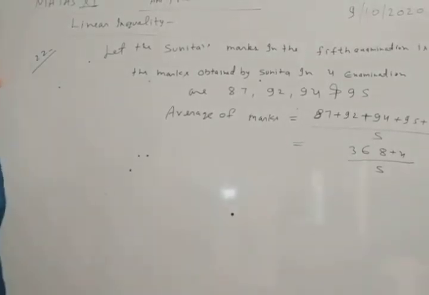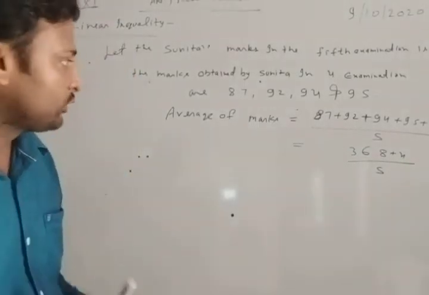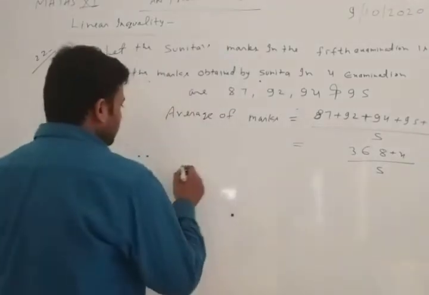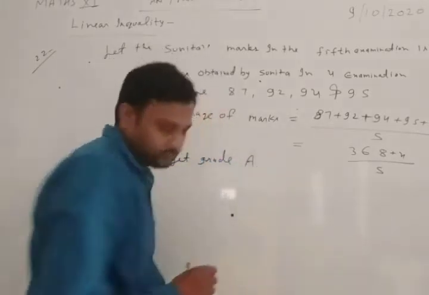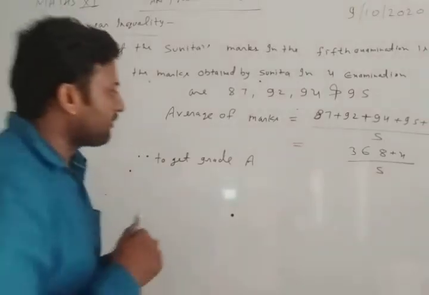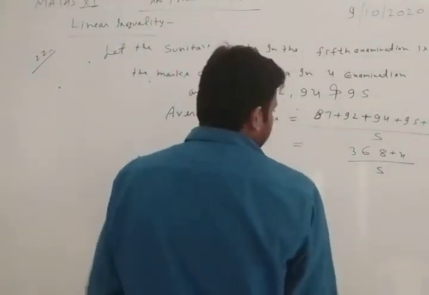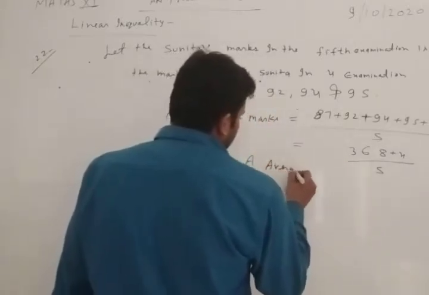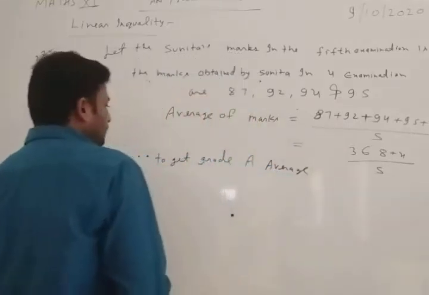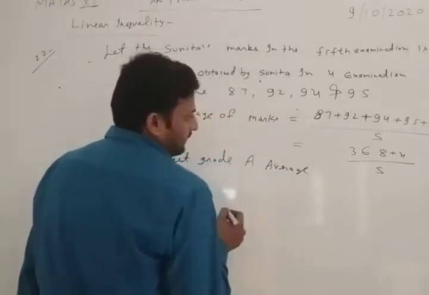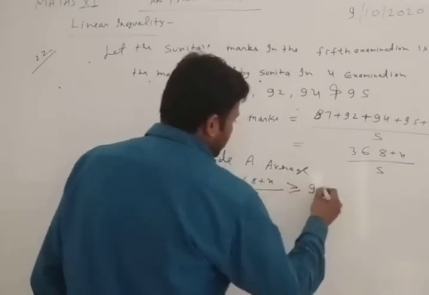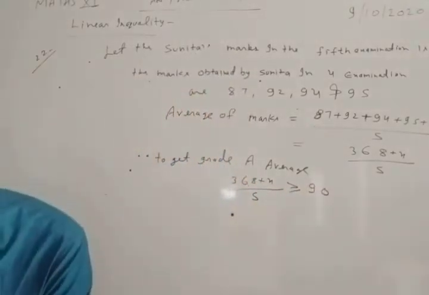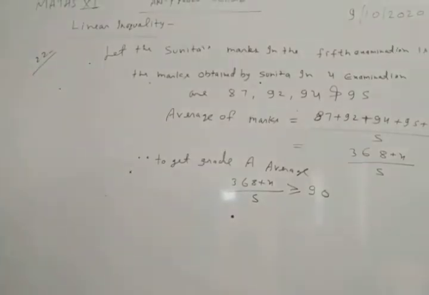So to get grade A, this average must be at least equal to 90.